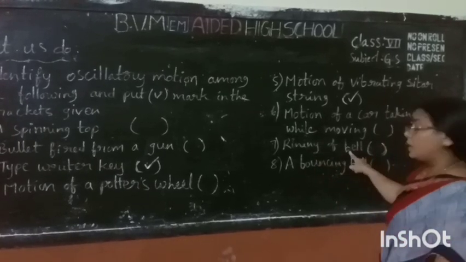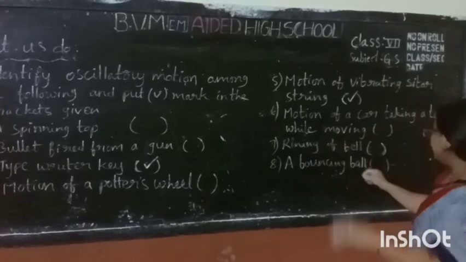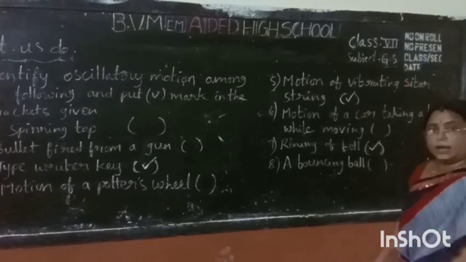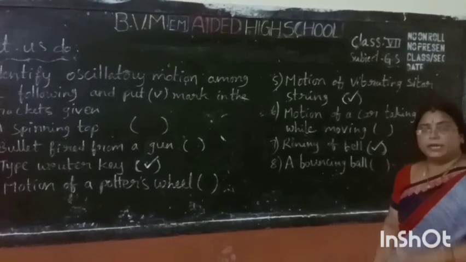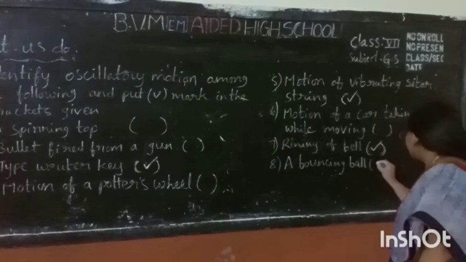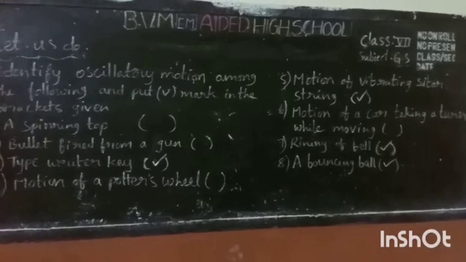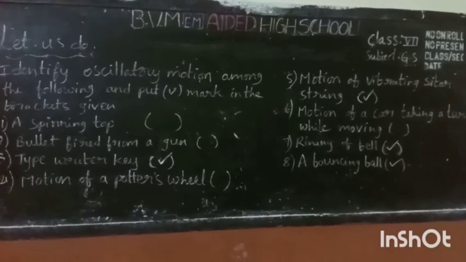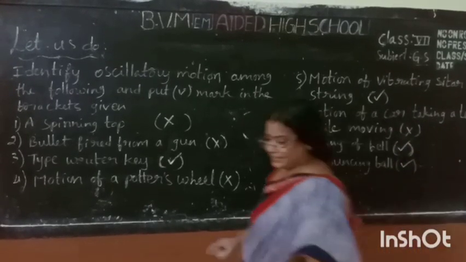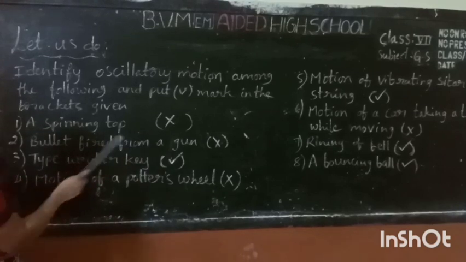Ringing of bell. To and fro motion, so it is oscillatory motion. A bouncing ball, we observe forward and backward motion here, so it is also oscillatory motion. To summarize: a spinning top, not oscillatory.